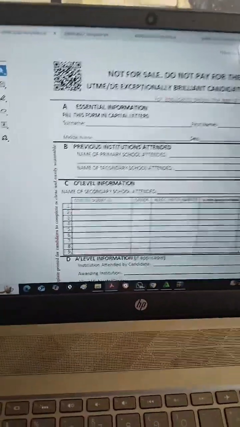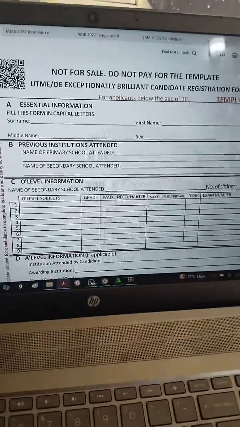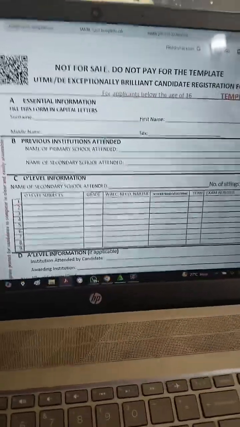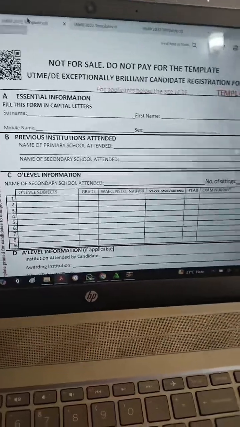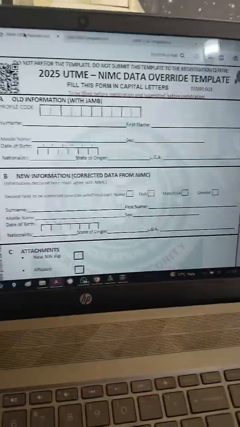Okay, now look at this. This form is for those below 16. All right, I just want to do a tryout. You fill this. Basically it's in the CBT center that you do this. So you fill this, you go to a CBT center and you'll be charged, because you don't need all those profile codes and all that.